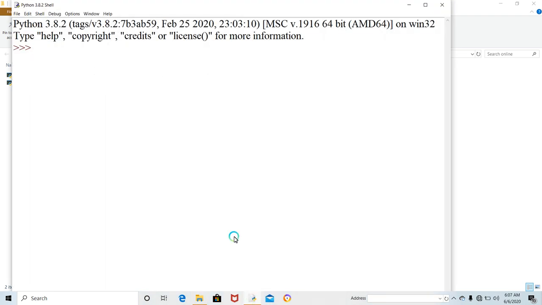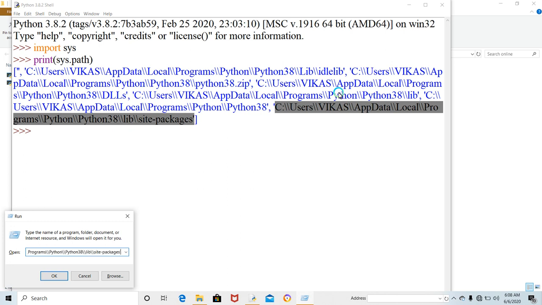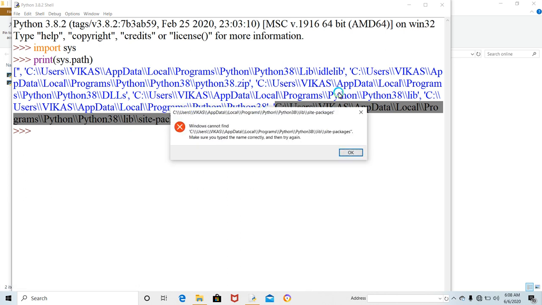Open the IDLE and type here import sys, and then we will write print sys.path. And we have to search for the path in which it is showing site-packages. Look here, this one. Clear? And we have to copy it, and then go to the run command and paste it here.